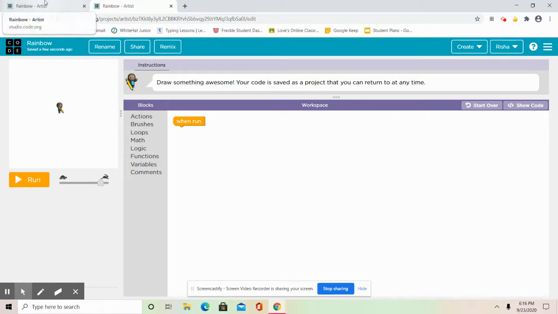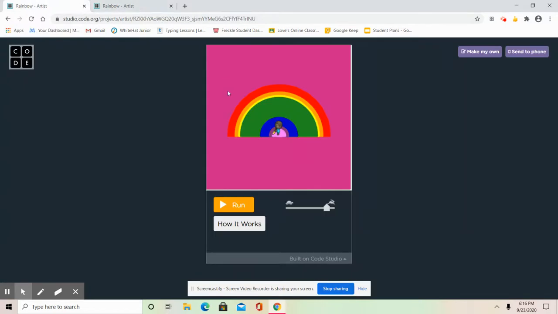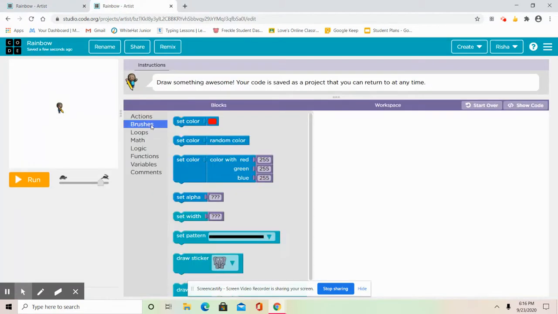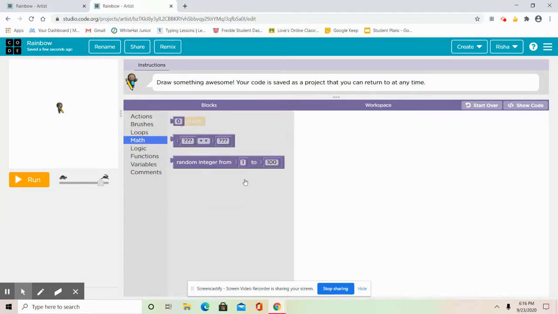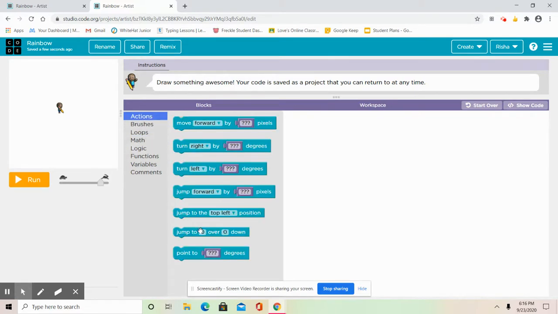The first thing we're going to do is I'm going to show you guys how it's going to look after we're done. So this is how it's going to look after we're all done. And it's going to be really beautiful and really cool. So you might be wondering, how did I get the background? Because we have no block to set the background. So how I did it was I made a for loop. I used a for loop.